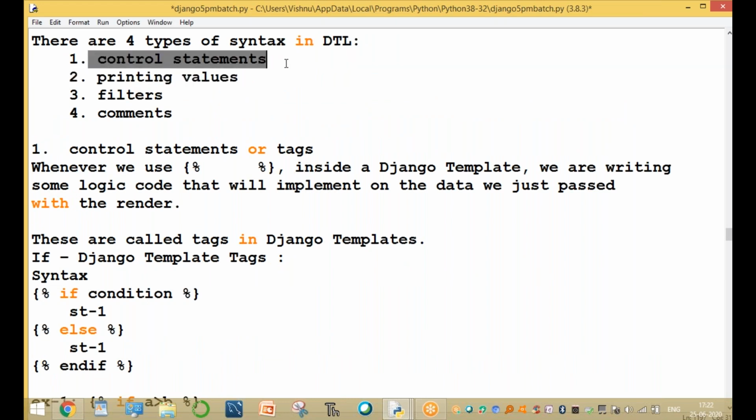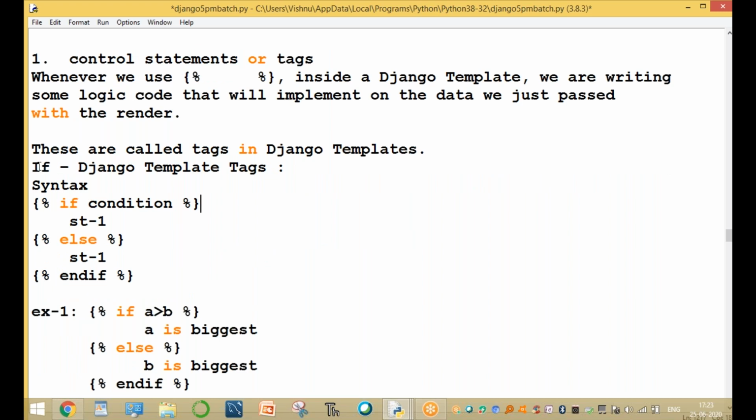One is the control statement. Already you know what a control statement is: if, while, do while, for loop, while loop, break, continue, pass. These control statements are tags written in curly braces with percent signs: a left curly brace, percent, and then the control statement name, and an end. These are called tags in the Django template.